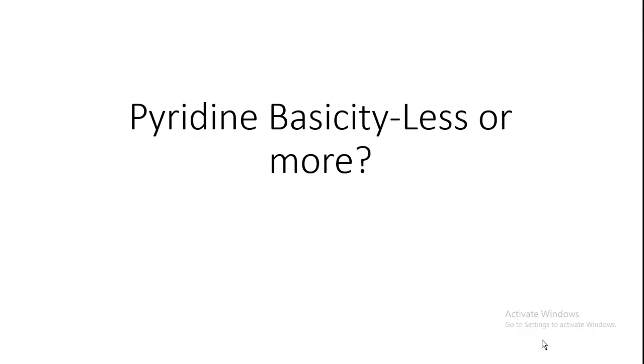So in today's class we will study the basicity of pyridine and its properties. About pyridine basicity, we will see why it is less or more basic than other compounds. We know what pyridine is: a nitrogen-containing 6-membered ring heterocyclic compound. We have already studied properties like aromaticity in the last video. In today's video we will see basicity, hydrogen bonding, and tautomerism in pyridine. Okay, let us start.